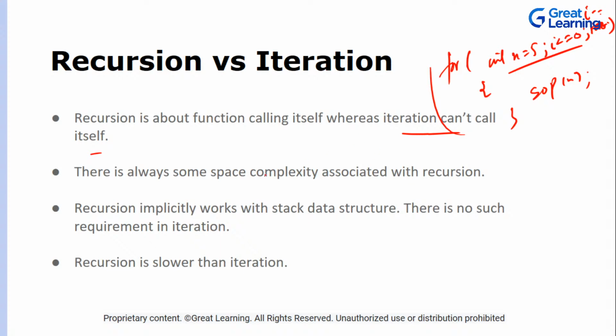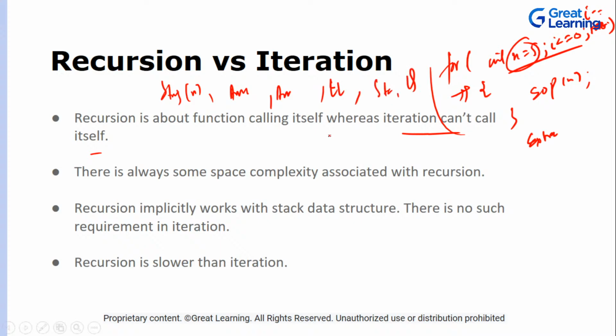Now when you talk about space complexity, obviously there is no space associated with this, because you are not using any extra space. What is the space complexity? If you have an algorithm in which you are not using any extra space, and that extra space can be in the form of what? A string, where the length of that string is n, that is 5. It can be an array, an array list, a linked list, a stack, a queue. Whenever you are using this extra memory, that is where your space complexity comes into the picture.